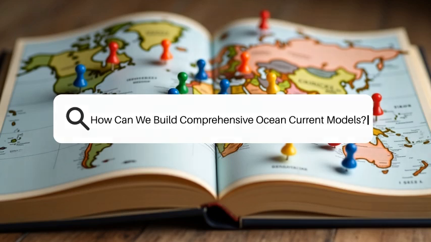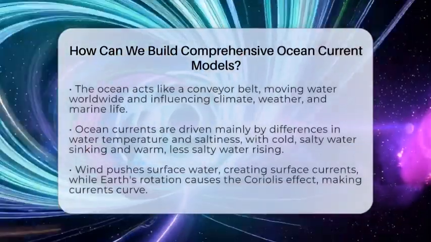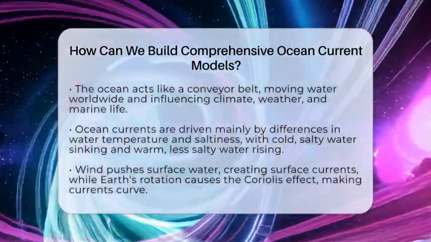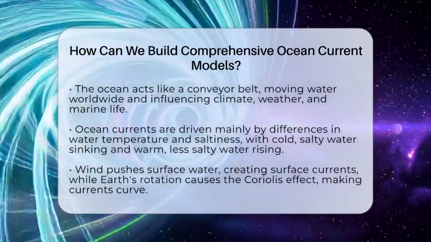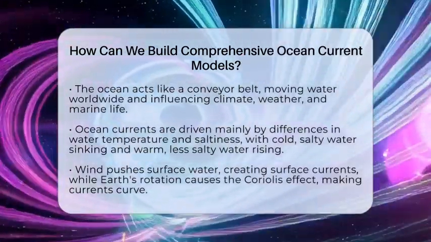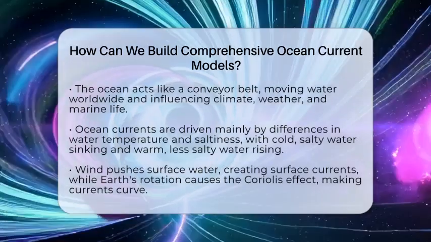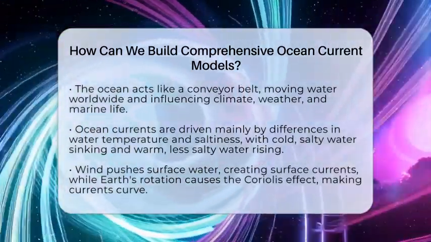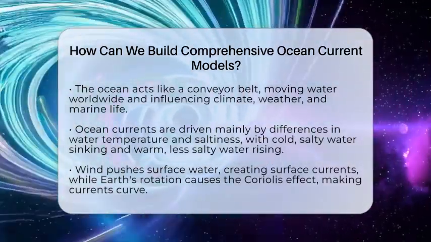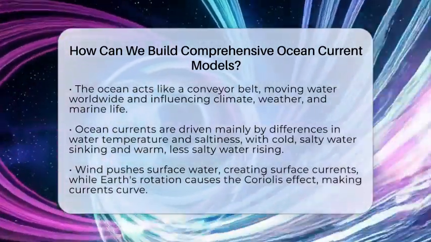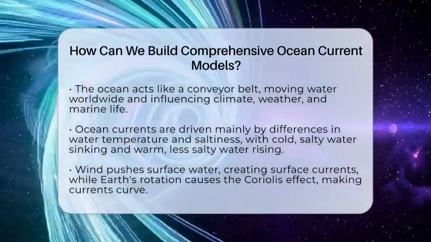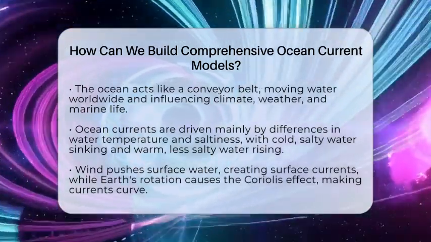How can we build comprehensive ocean current models? Imagine the vast ocean as a giant conveyor belt, constantly moving water around the world. This movement shapes our climate, weather, and even the life that exists in the ocean. But how do scientists create detailed models to understand these powerful currents? Let's explore how they do it step by step.